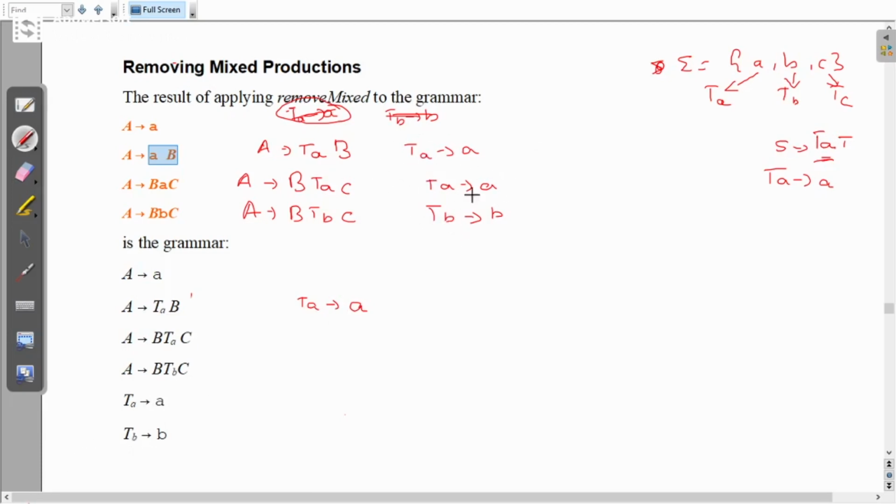And remember, you should not repeat the same rule anywhere. That's why I have written it at the end, because this is also used. That's why I have not written it in between. So the final grammar after removing mixed productions is this. Let us see removing long productions.